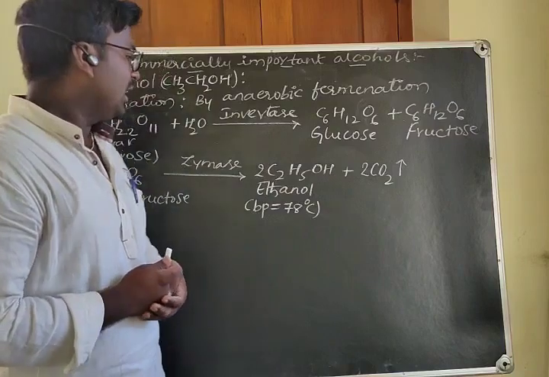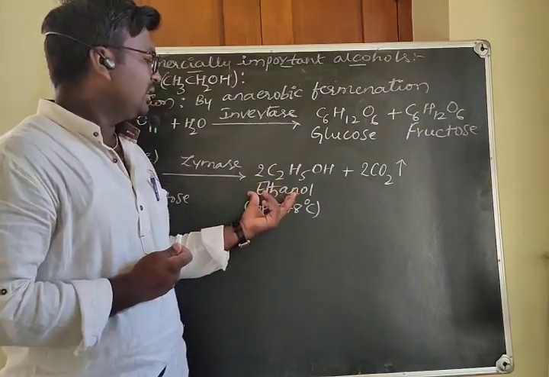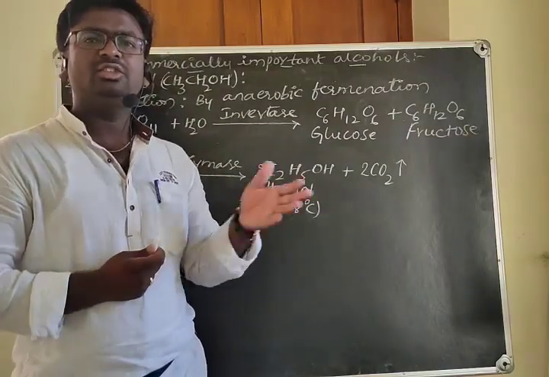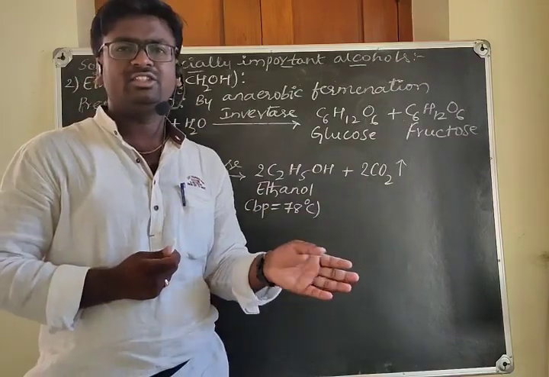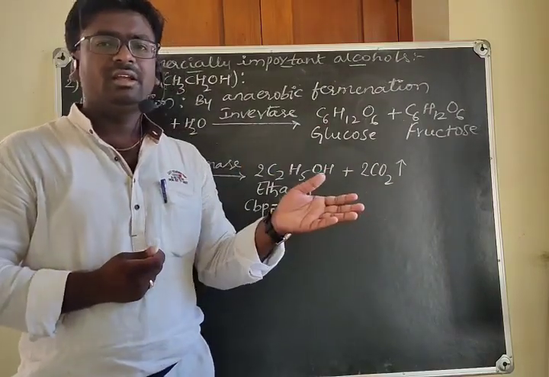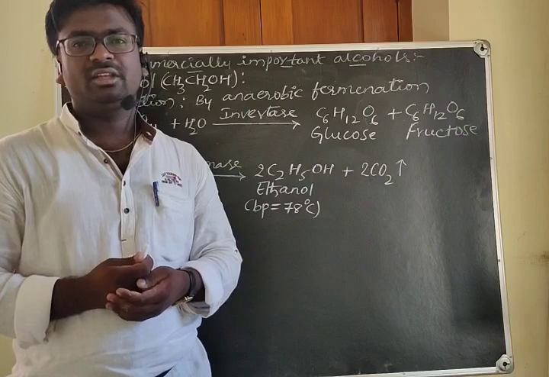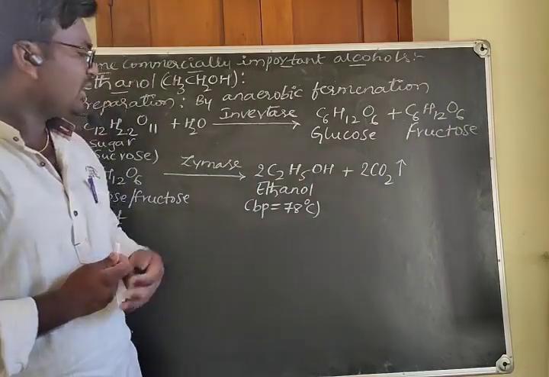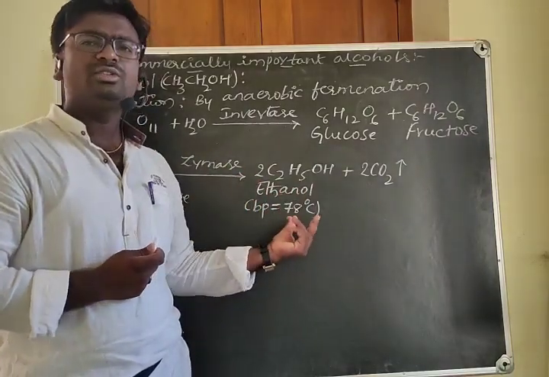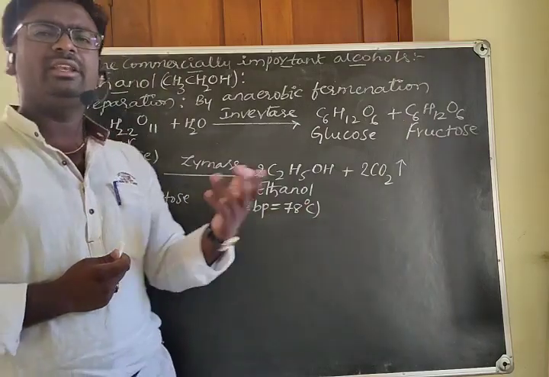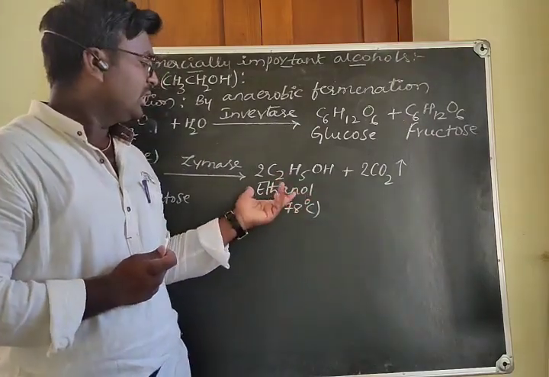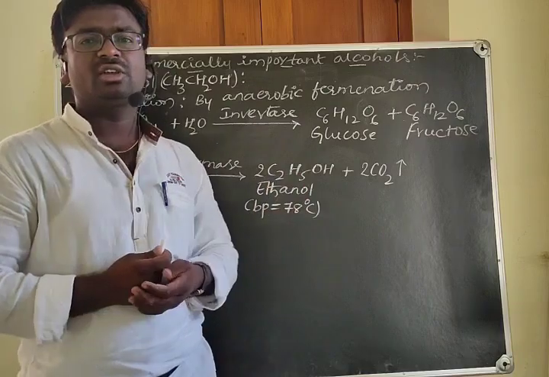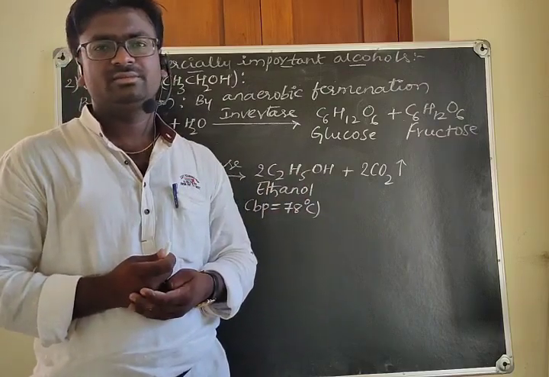Okay, and what are the other uses of this ethanol? It is used to prepare aldehydes, carboxylic acid, and some other important chemical substances. Okay, and the ethanol is also used as a solvent in many industries, for example, in paint industries.